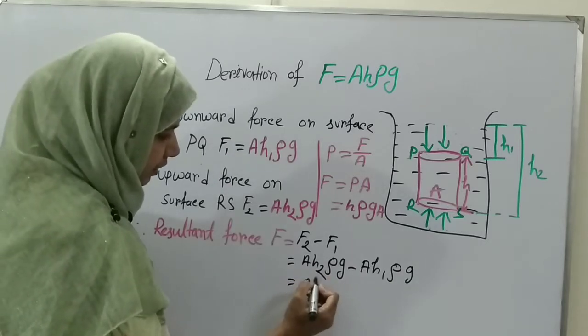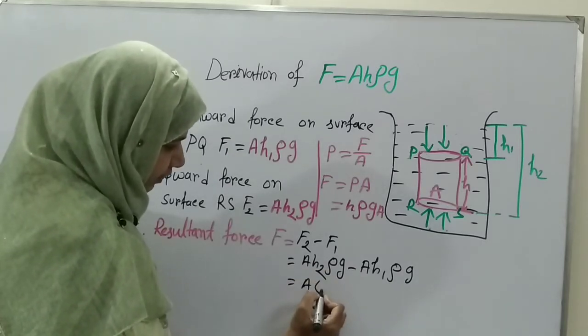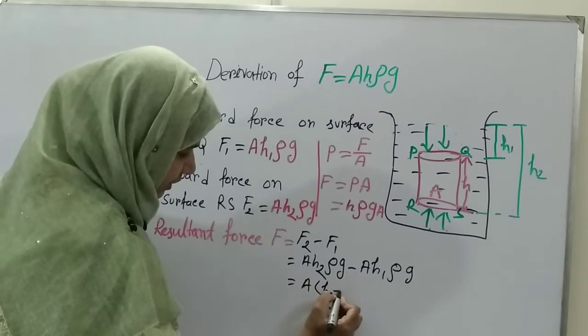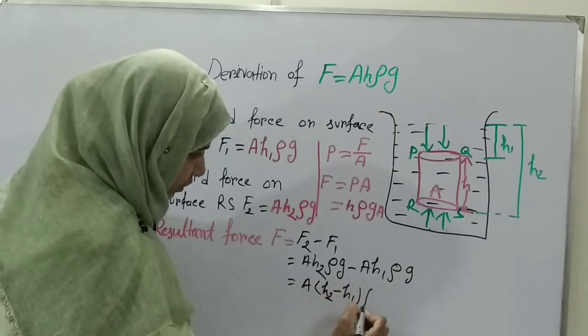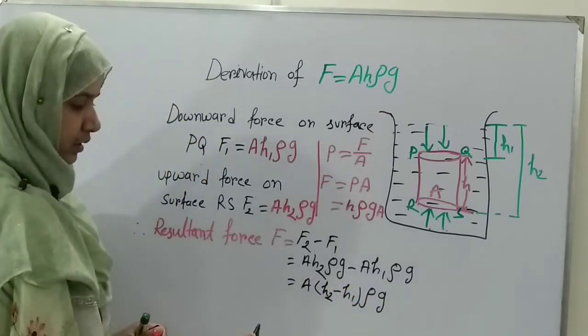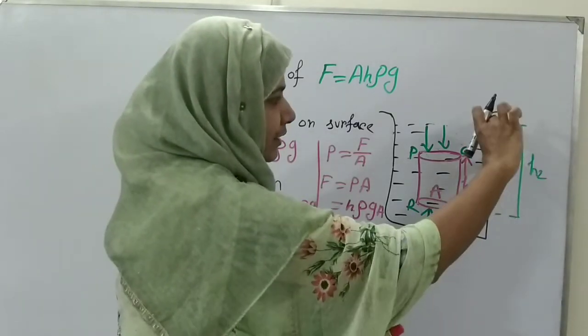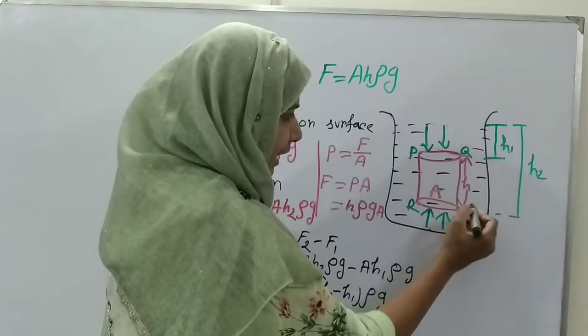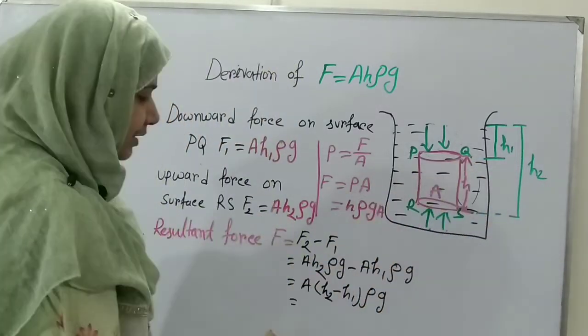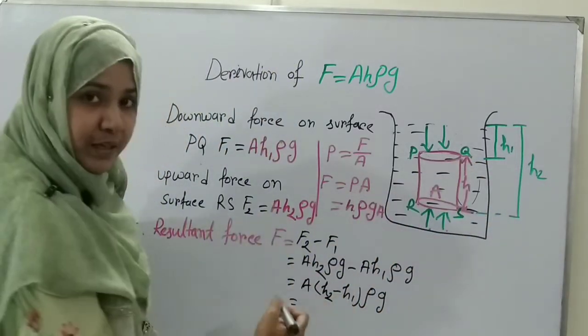Here we can write the equation as A into H2 minus H1 into rho g. And here you can see that H2 minus H1 means H, the height of the cylinder.